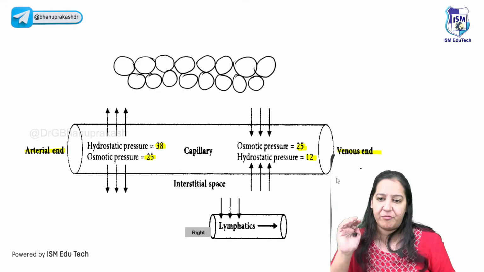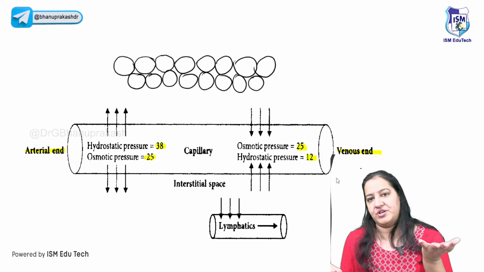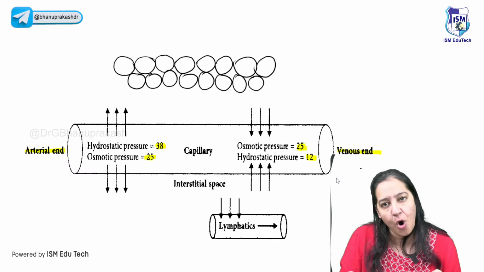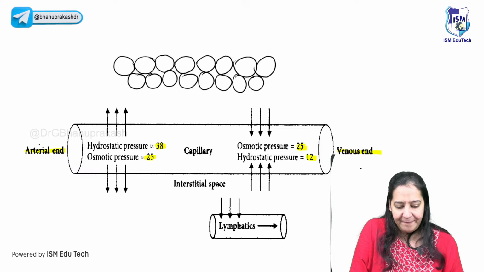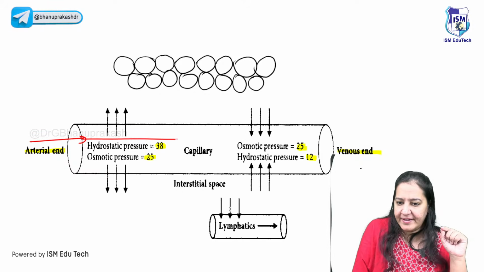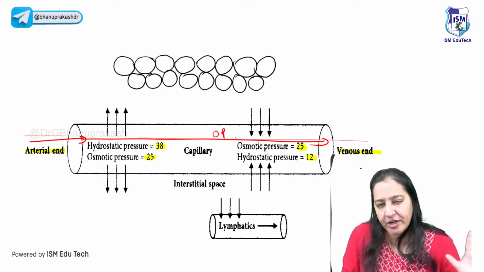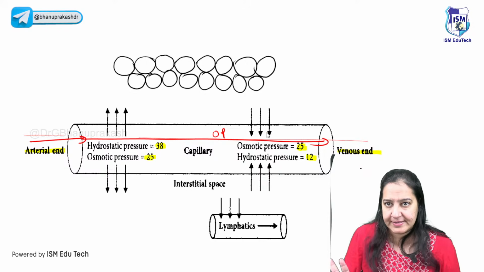There are two types of pressures: the hydrostatic pressure and the oncotic pressure. Hydrostatic pressure is pressure due to water, it is outward pressure. Oncotic pressure is inward pressure. You got my point? When the fluid comes out and goes throughout, the oncotic pressure is the same throughout, and it is 25.